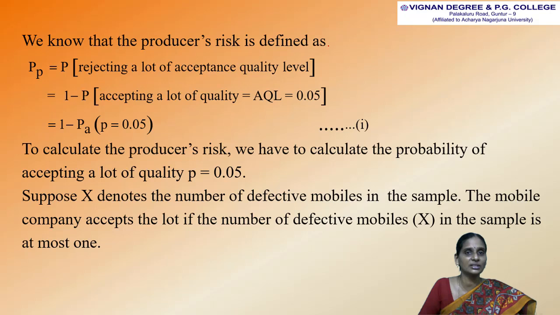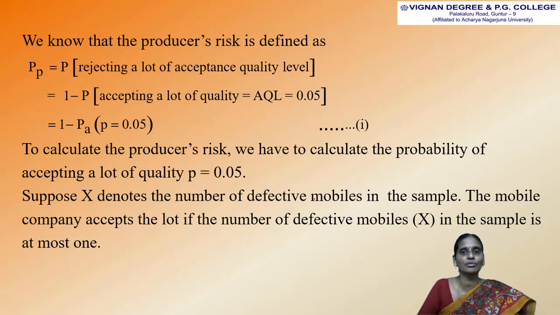We know that the producer's risk is defined as P subscript P, equal to the probability of rejecting a lot of acceptance quality level. This can be written as 1 minus the probability of accepting a lot of quality AQL equal to 0.05. At 0.05 we have to find out the producer's risk. So here we have to calculate the probability of accepting a lot of quality P equal to 0.05.